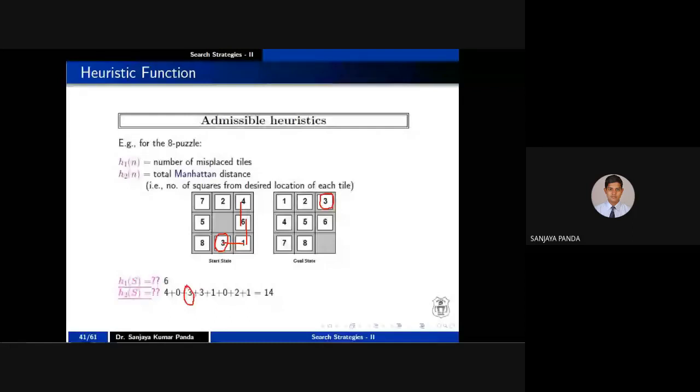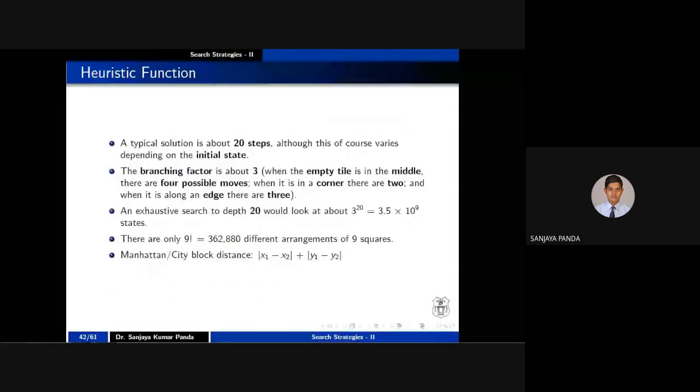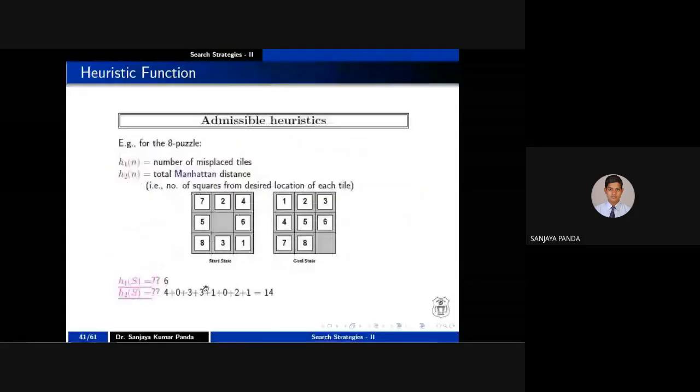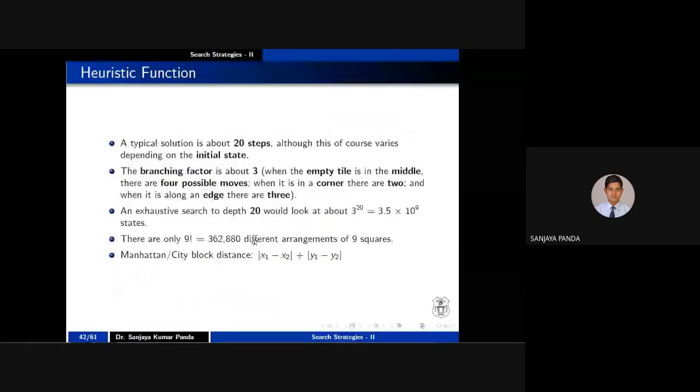Okay. So a typical solution for this particular problem says that, always, the typical solution varies with respect to your initial arrangement, but overall it says that within 20 steps you can reach from the initial state to the final state. So this is already given. How we will reach it is based upon experience. This is a rough calculation only, right?